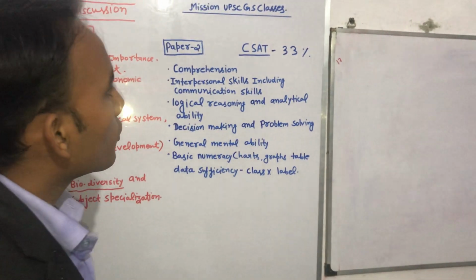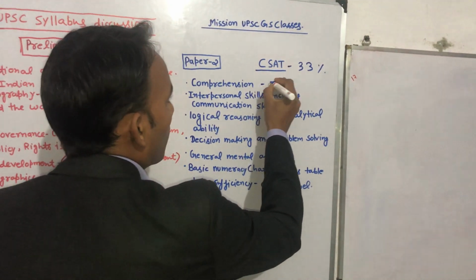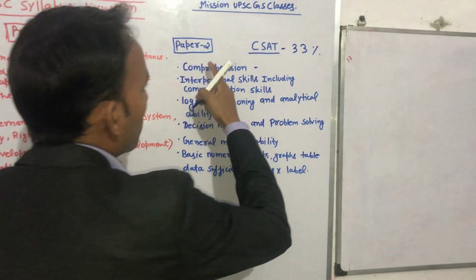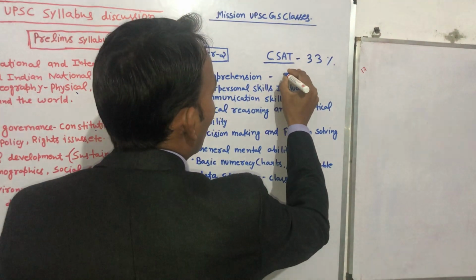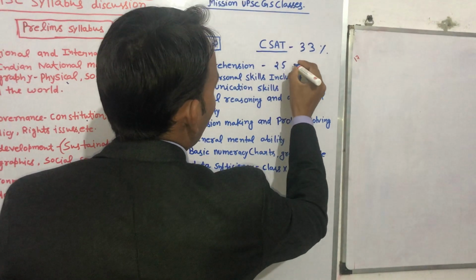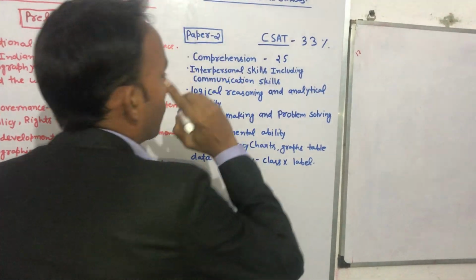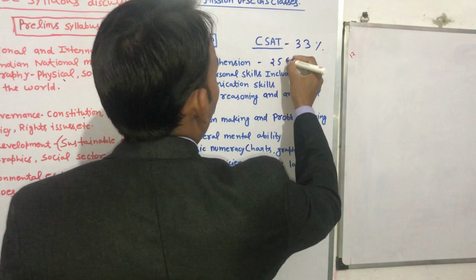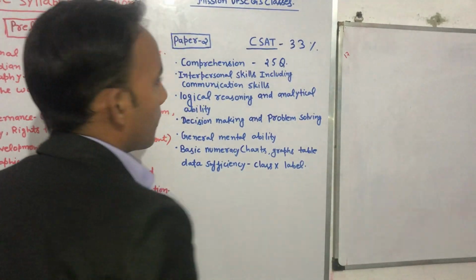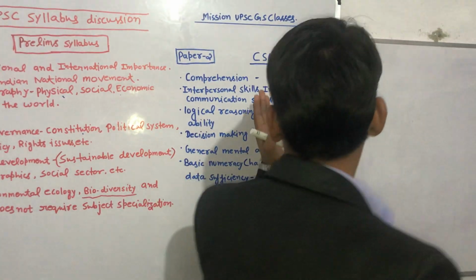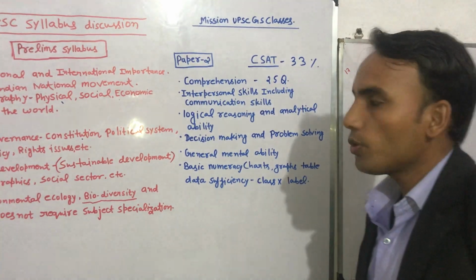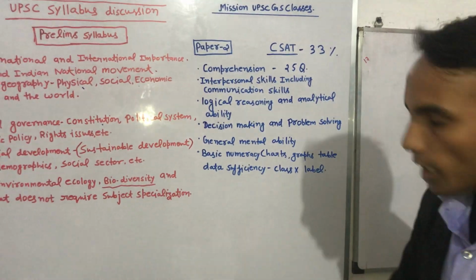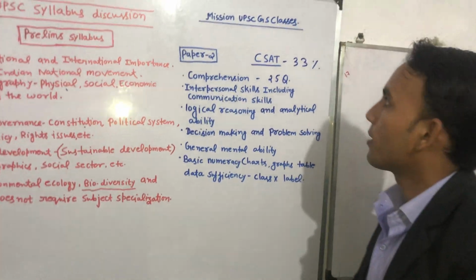And most of the questions, 33 to 40%, UPSC is asking in this part. If you see last year's paper, there were 25 comprehension questions. So you can expect that UPSC will be asking you 25 to 30 questions from this part. So if you are well practiced in this part, you will be easily able to crack this exam.